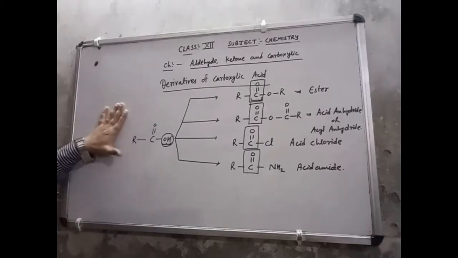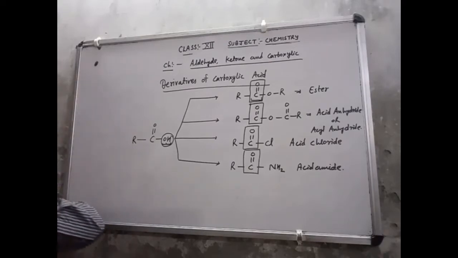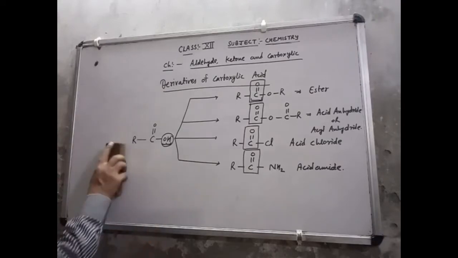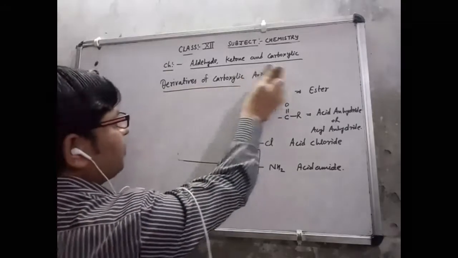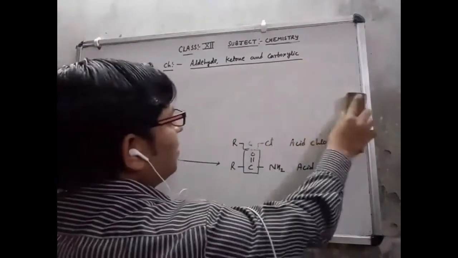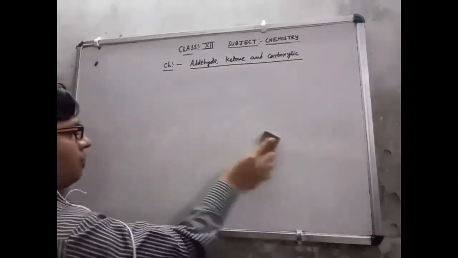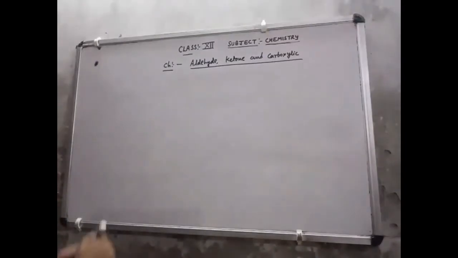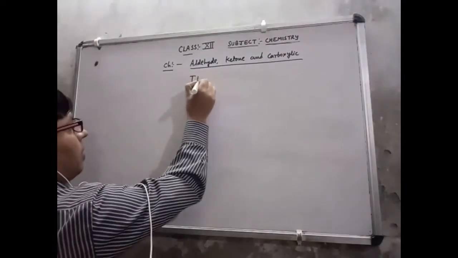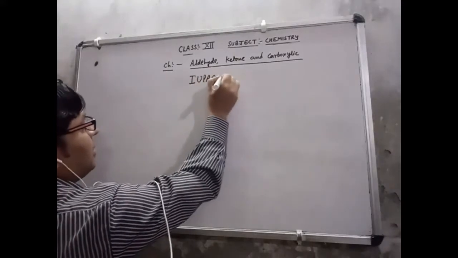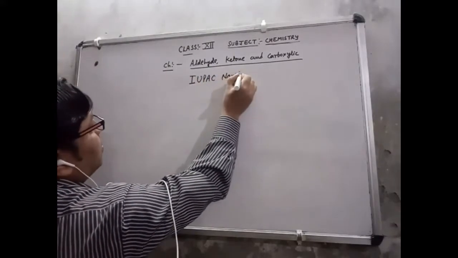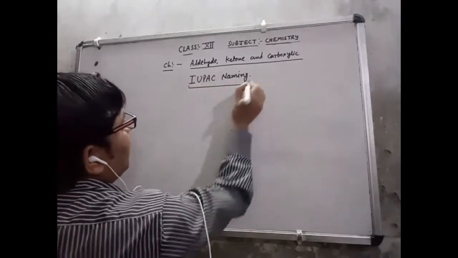After this general study of the compounds, I am going to discuss their IUPAC naming. That is very simple. In class 9th also we have discussed that.